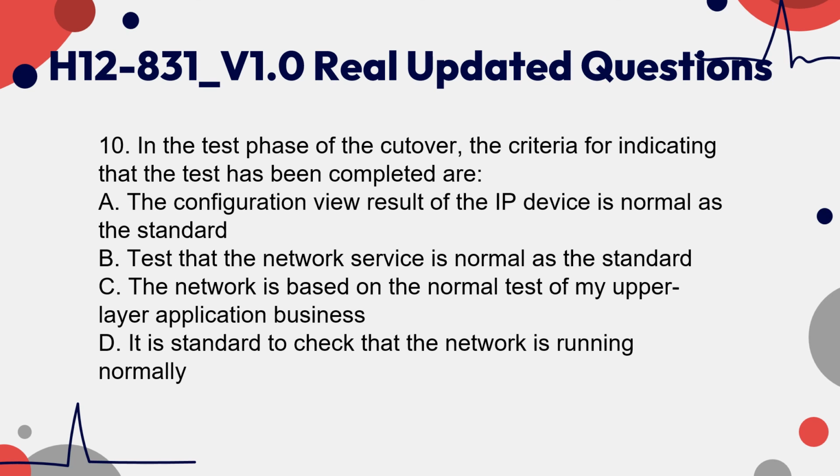10. In the test phase of the cutover, the criteria for indicating that the test has been completed are: A. The configuration view result of the IP device is normal as the standard. B. Test that the network service is normal as the standard. C. The network is based on the normal test of the upper layer application business. D. It is standard to check that the network is running normally.